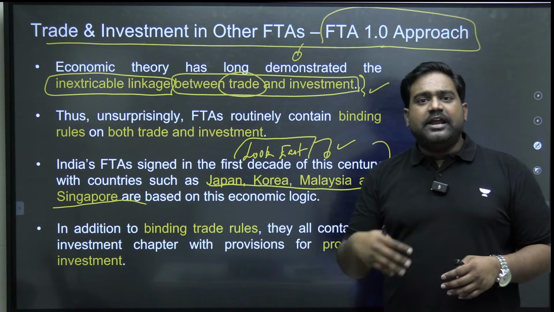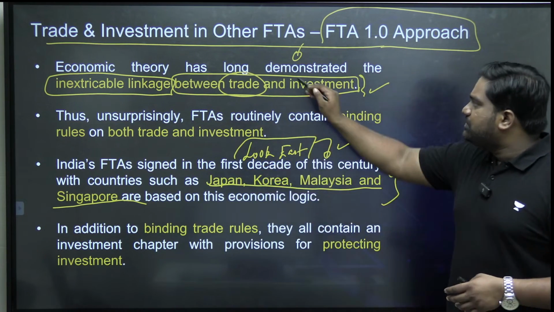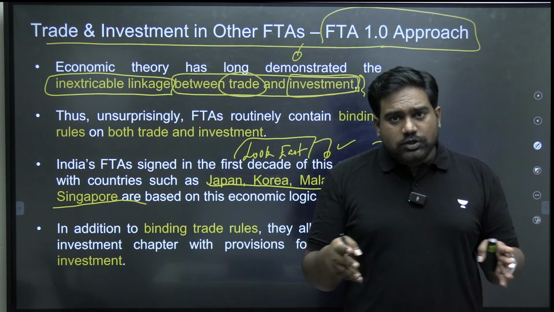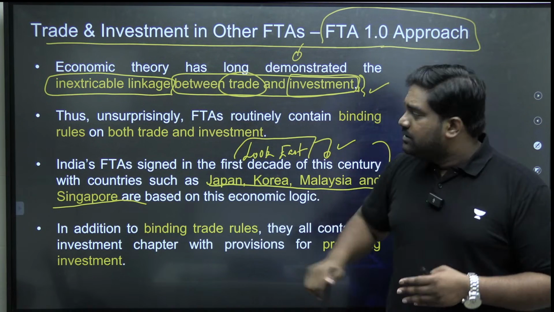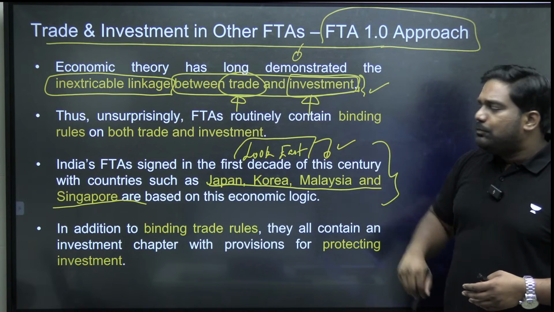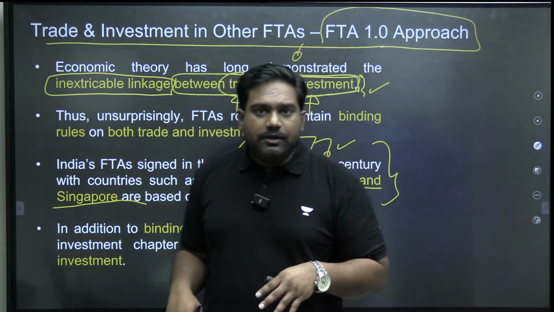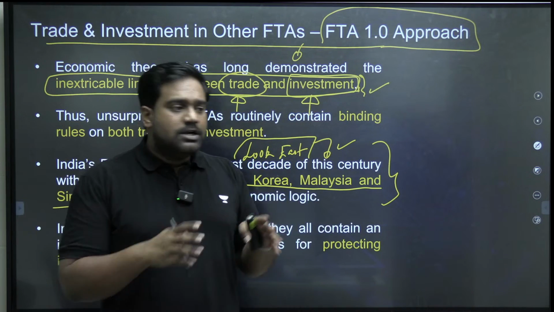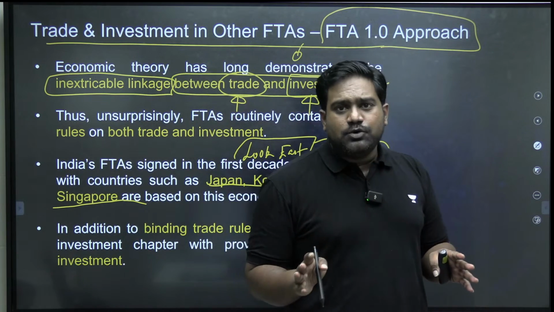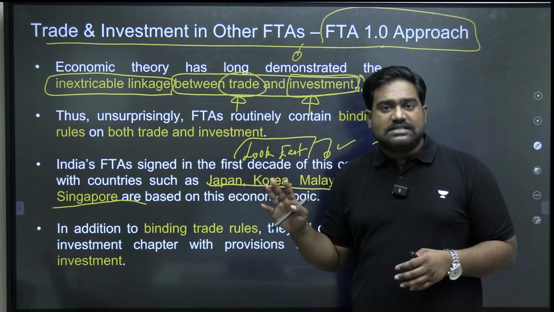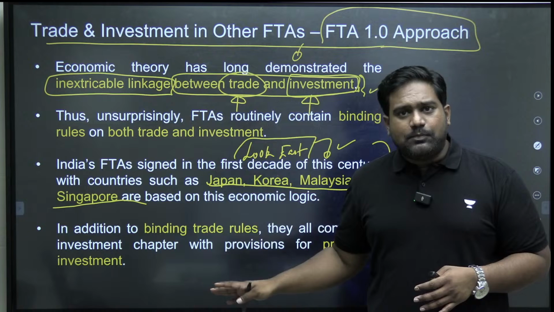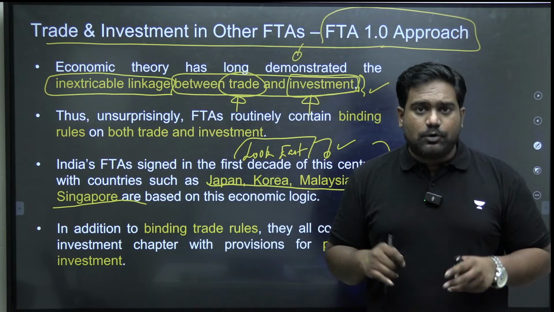Trade is about the trade in goods and services, right? Investment is about bringing FDI and FII investments. So both were seen as interconnected, interlinked. So if there were trade concessions given by one partner, the other would promise investments and vice versa. If one would promise investments, they would get market access to increase the trade into that country. So this is how FTAs were generally negotiated. That is a common underlying economic principle as well that defines most free trade agreements in the world. So India followed the same approach. This was our 1.0 approach, the initial approach.